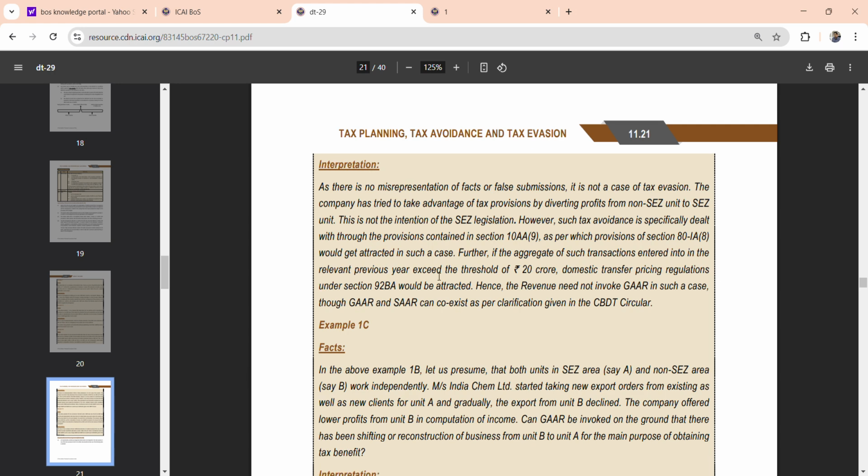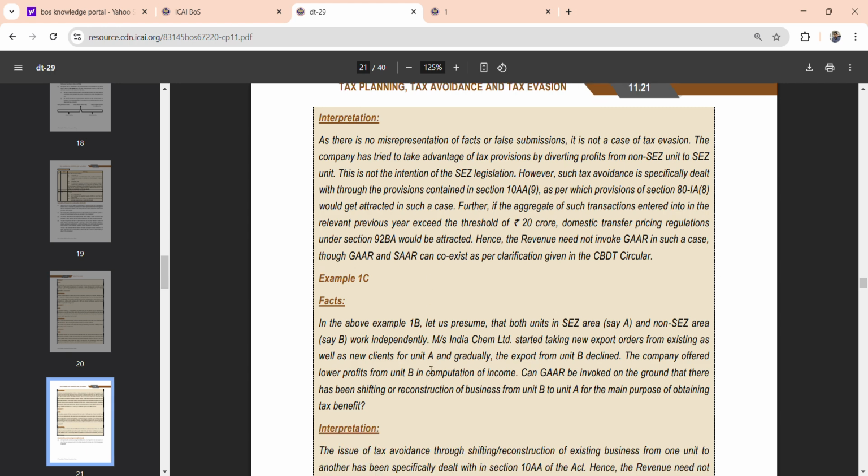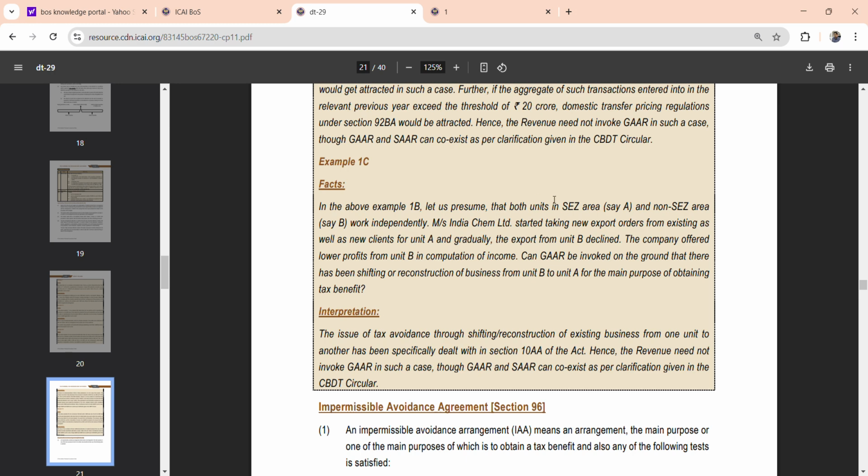So the correct answer is that the tax avoidance is dealt with through the provisions contained in section 10A, and as per section 80IA, it gets attracted in this case. So the revenue need not invoke GAAR, though GAAR and SAAR can coexist as per the clarification in the given circular. So in this case, only SAAR will be applicable. GAAR need not be and cannot be invoked, but there may be cases where it can be invoked as well.